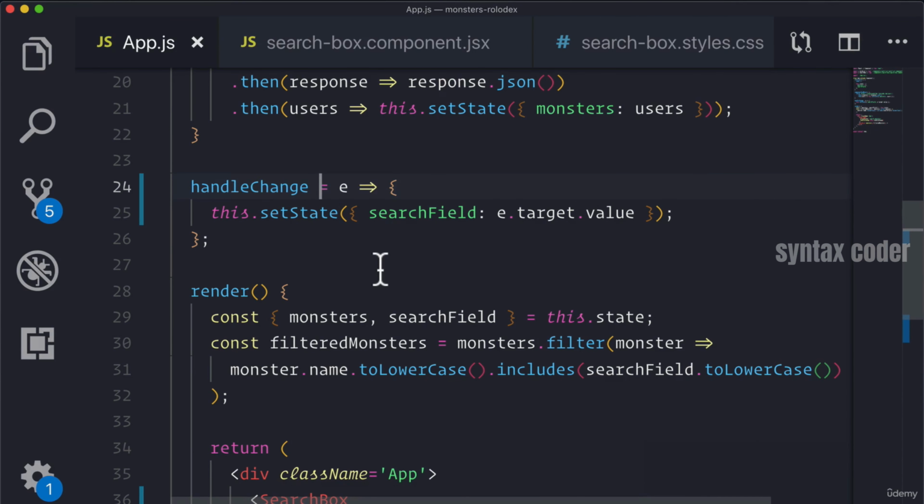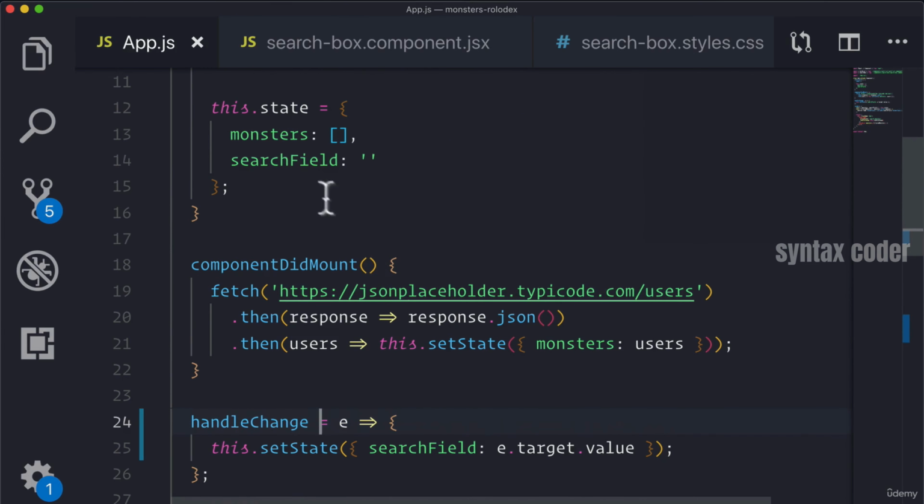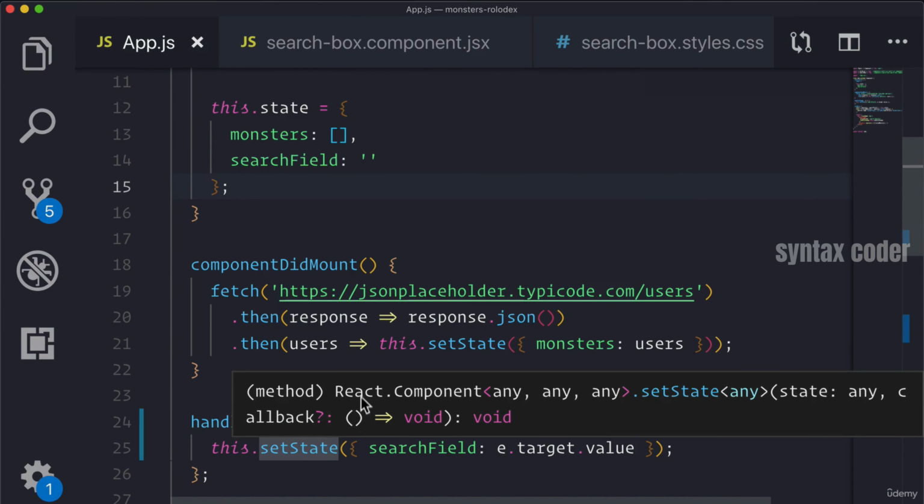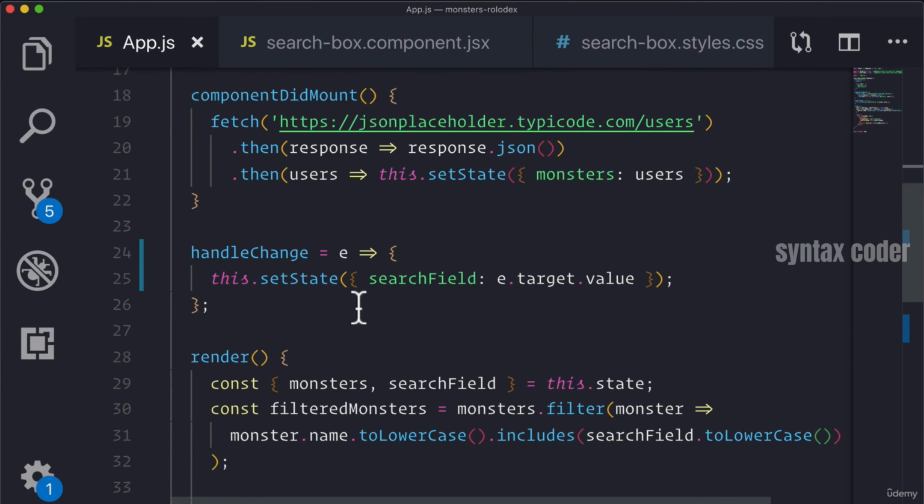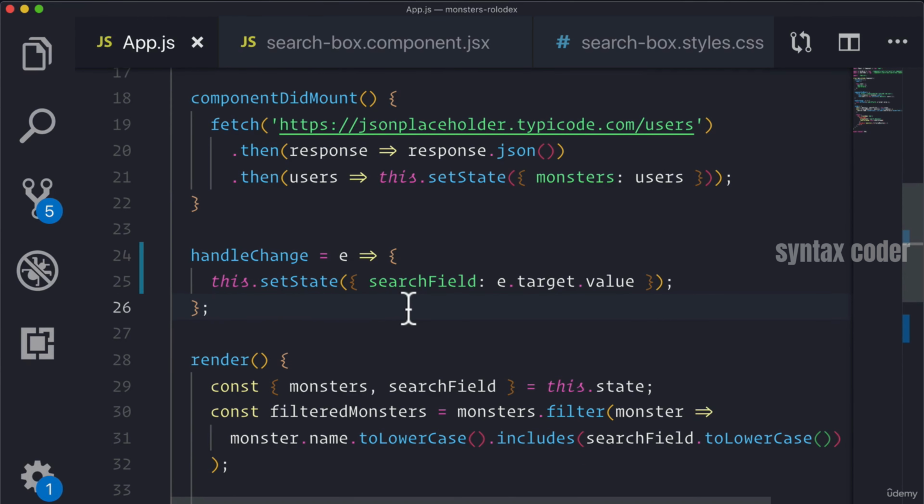And this is great because if we want to write class methods, we just write them with this arrow syntax, and now the context of this is what we expect it to be, without us having to write all of that extensive binding code if we were to write it the other way. So with this in mind, it makes it easier for us to write our class components and their methods.